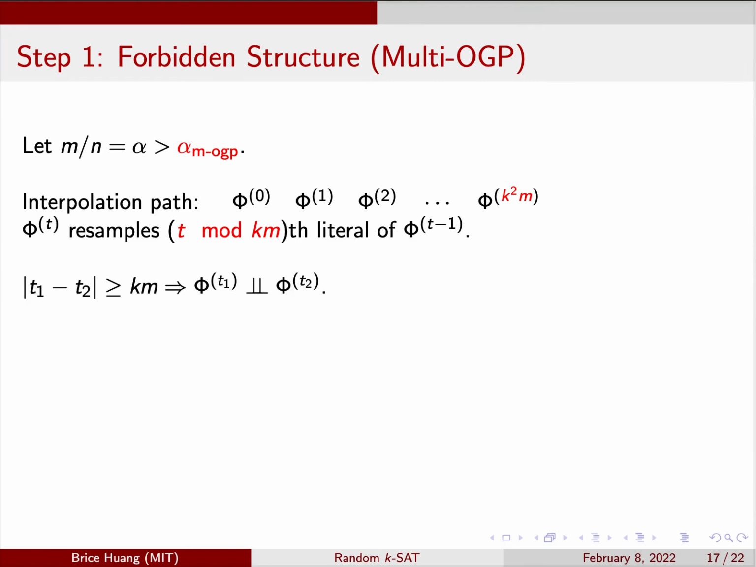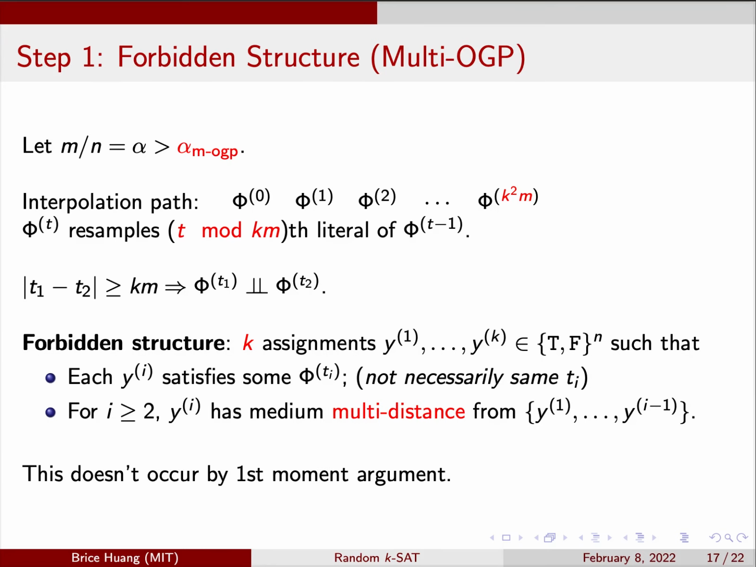So now any two phis at least km time steps apart are independent. The forbidden structure consists of k assignments, each satisfying some phi, such that each assignment after the first is a medium multi-distance from its predecessors. We'll define the meaning of multi-distance later. The notion of multi-distance is carefully chosen so that by a first moment argument, this forbidden structure does not occur with high probability.